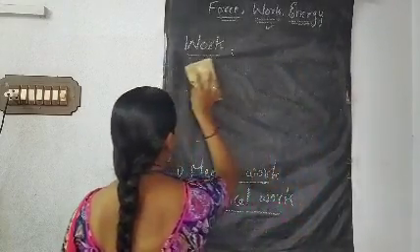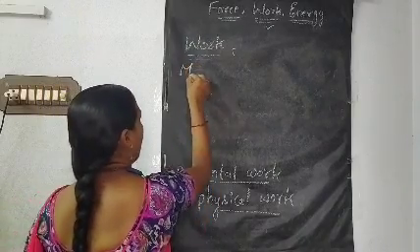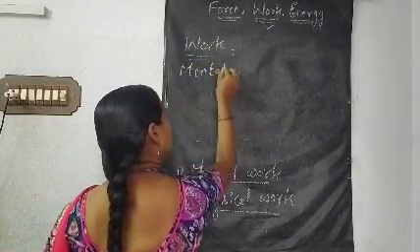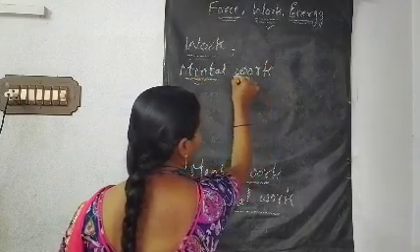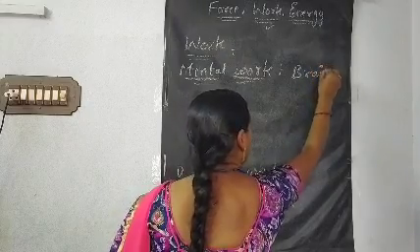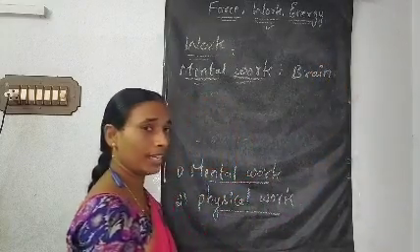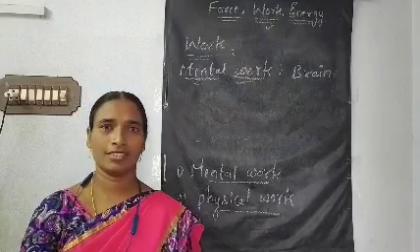First, let us see the mental work. With which body part are we doing this mental work? Very good. With our brain. The brain is a very important organ in our body to do any activities.